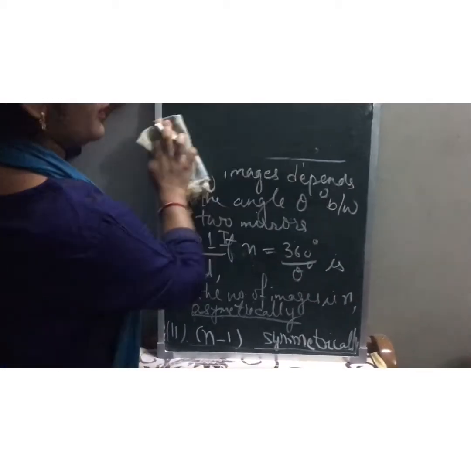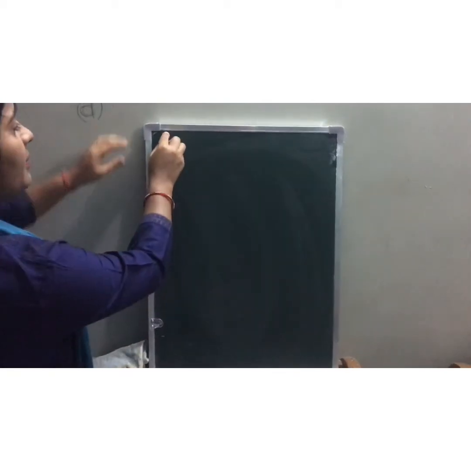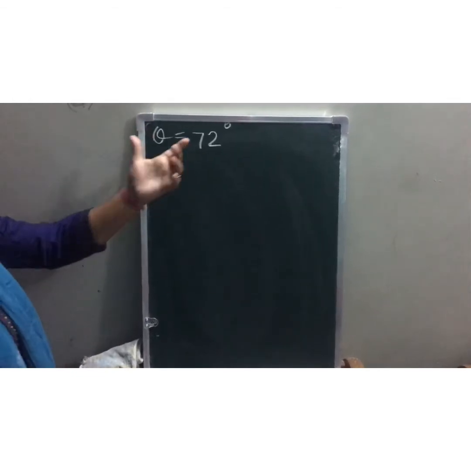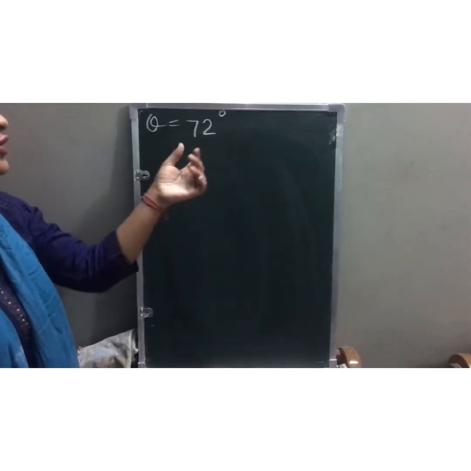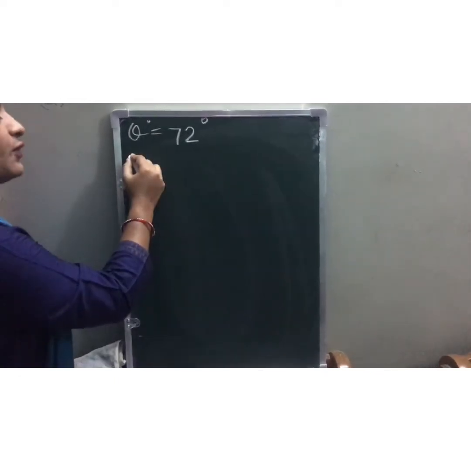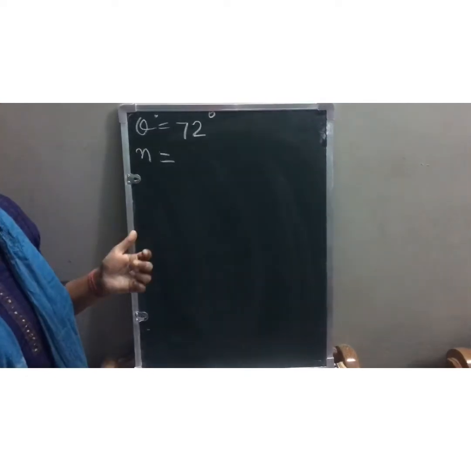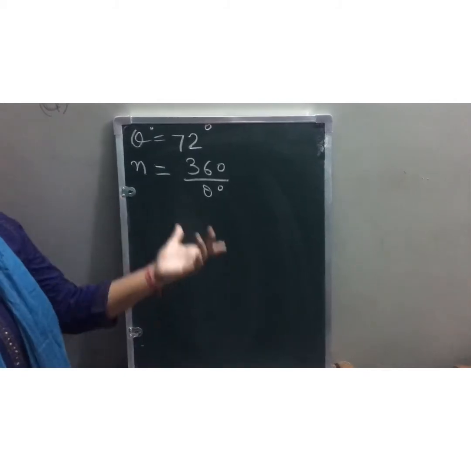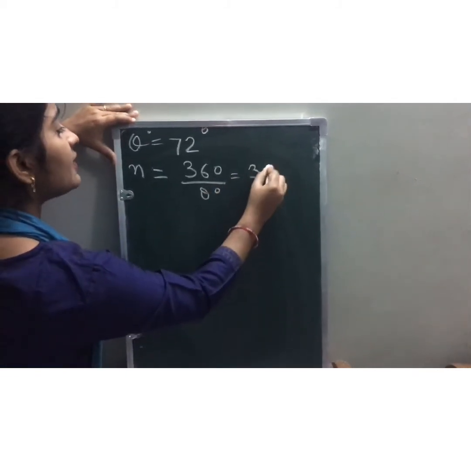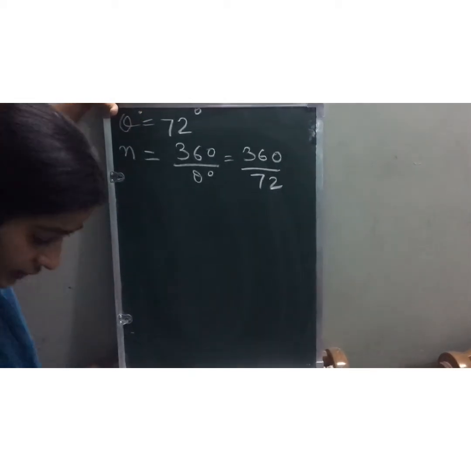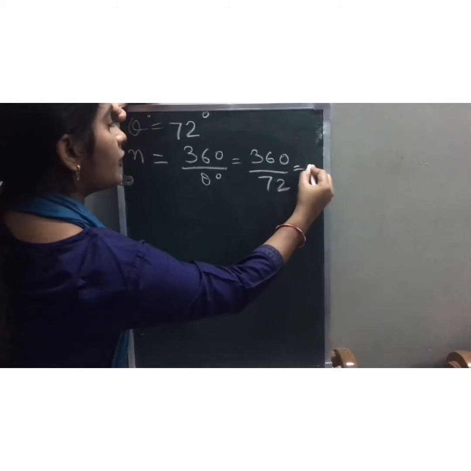See, for example, let's say that the angle between the two mirrors is 72 degrees. We assume that theta will be 72 degrees. Now we have to find the number of images n. What is the formula of n? Just now I explained, 360 by theta. Now you can put the value, 360 by 72. What is the answer? It will be 5, children.